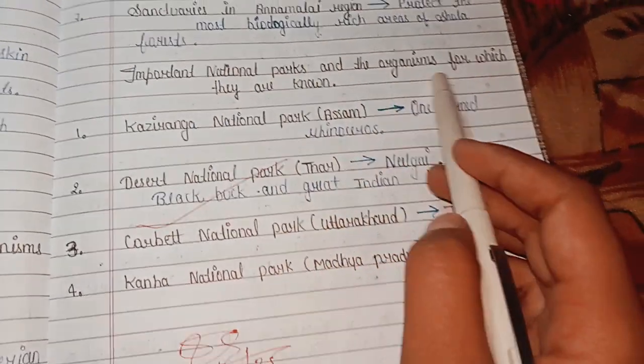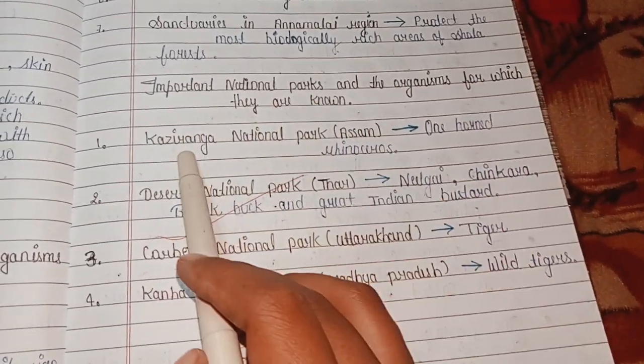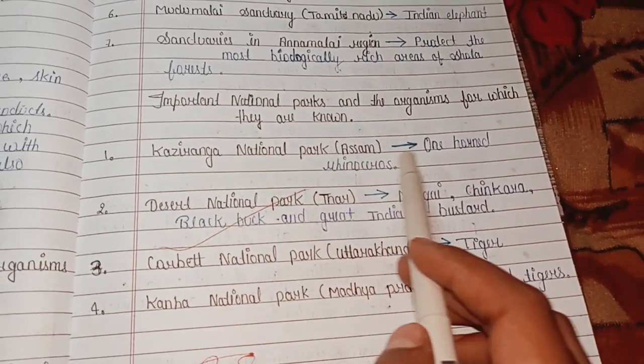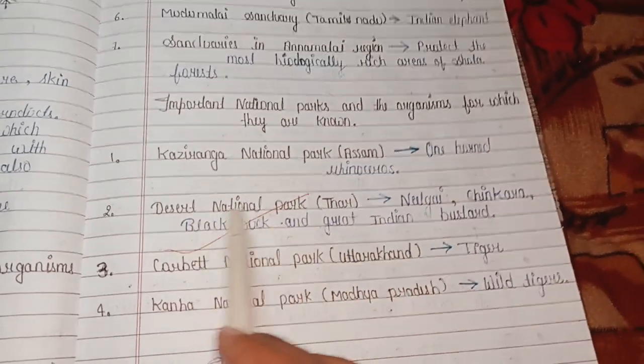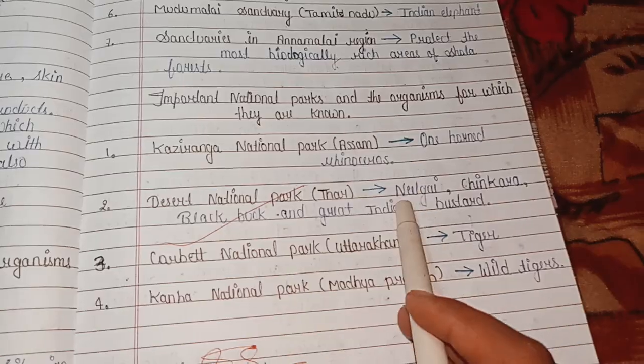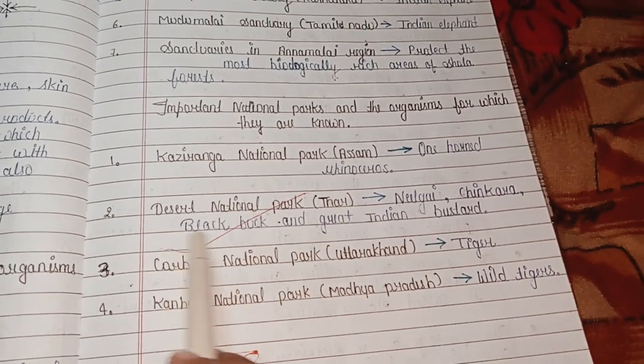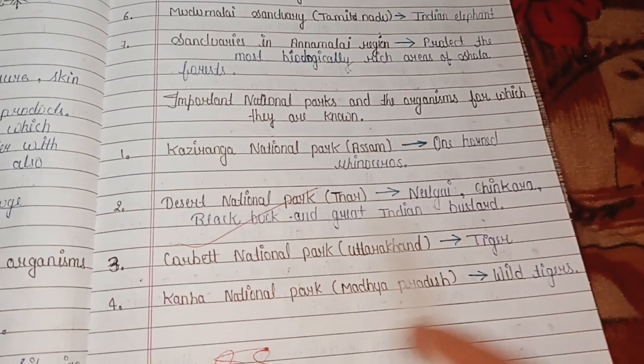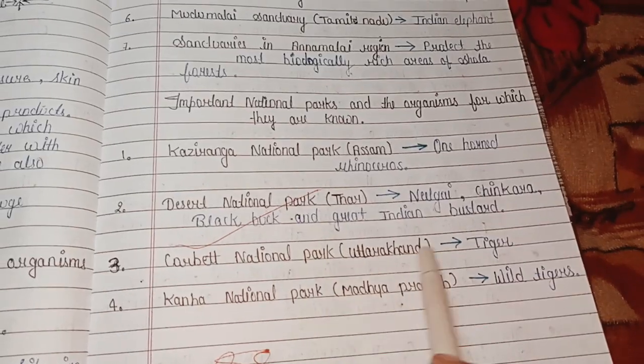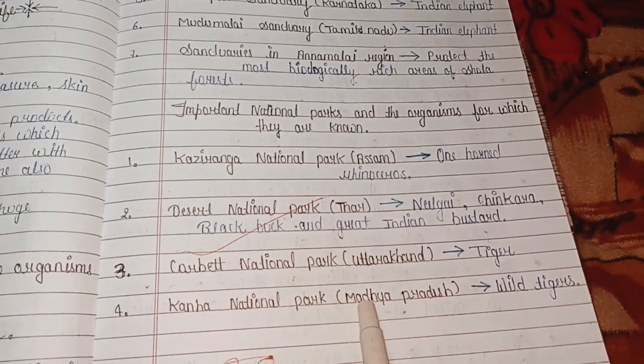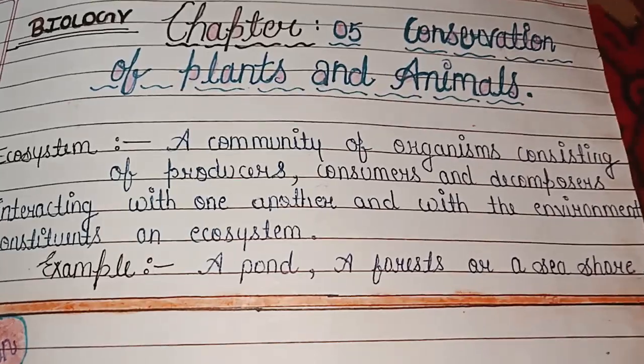Important parks and the organisms for which they are known. Kaziranga National Park in Assam: one-horned rhinoceros. Desert National Park in Thar: nilgai, chinkara, black buck and great Indian bustard. Corbett National Park in Uttarakhand: tiger. National Park in Madhya Pradesh: tiger.